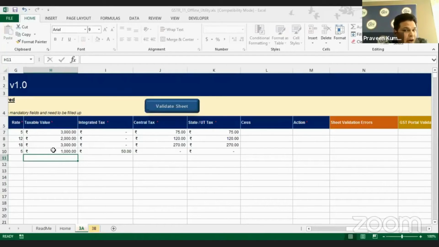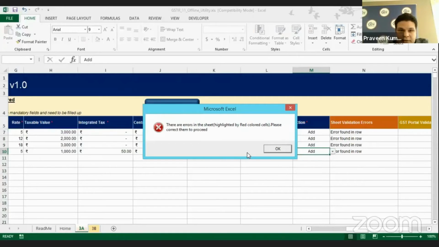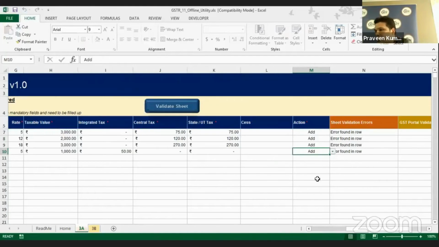Now we have to select the action for this particular sheet. So let's say I'll be selecting add. Now click on this validate sheet. You have to validate the sheet even for a single change that you make. It will show that some errors were found in my row, so I have to correct those errors.